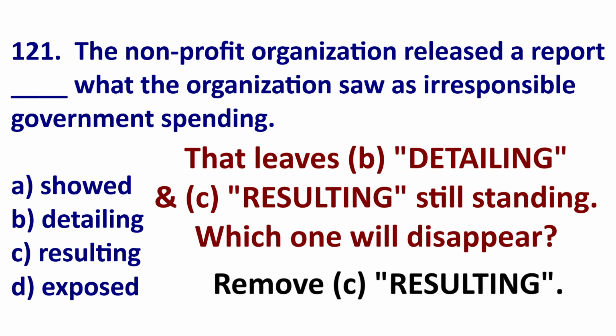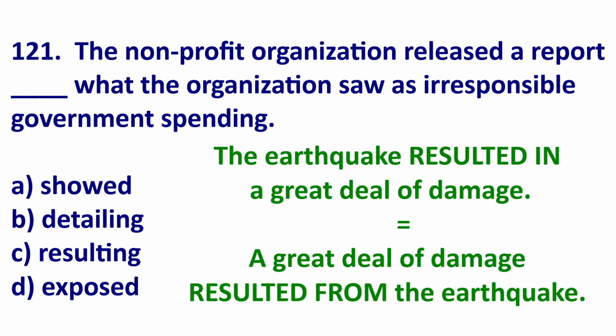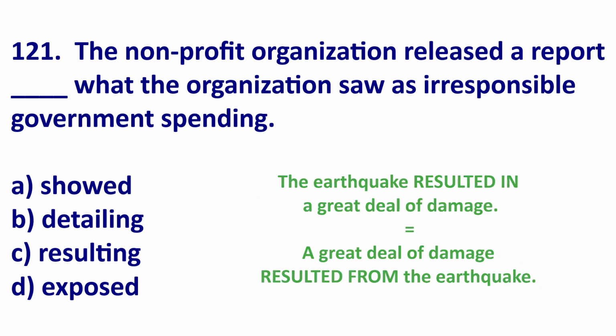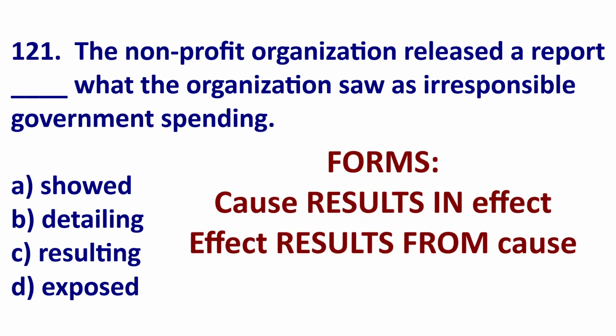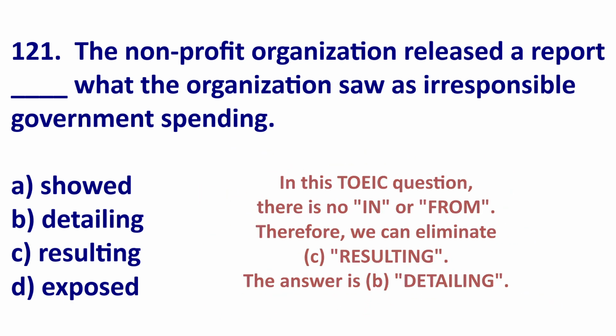Well, next remove C. When you use result as a verb, you need result in or result from. For example, the earthquake resulted in a great deal of damage. Resulted in, so caused or led to. Or a great deal of damage resulted from the earthquake. So the cause results in effect, effect results from cause. As you can see in this TOEIC question, there is no from or in after the verb, so we can eliminate the word C. Therefore, the answer is B, detailing.